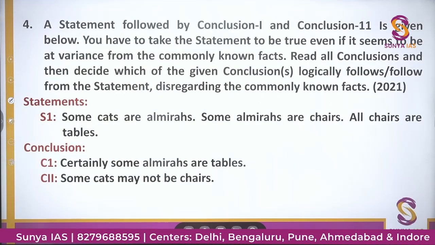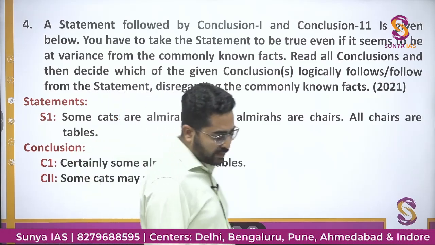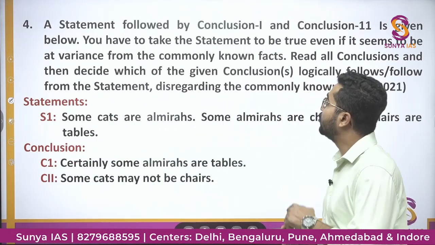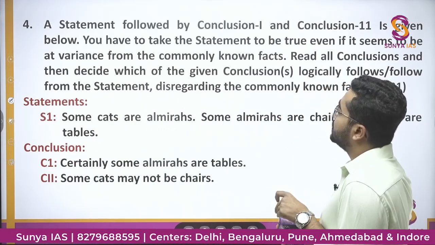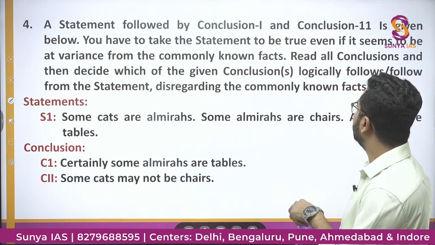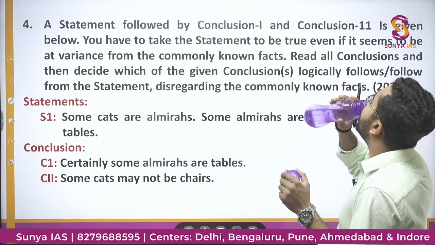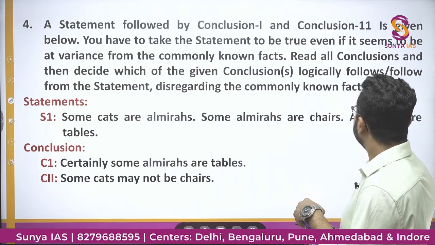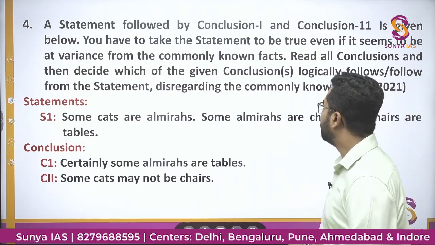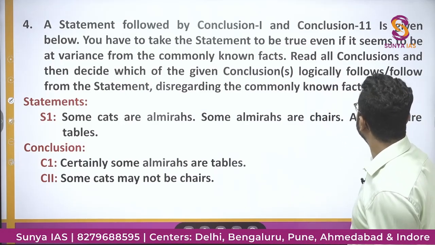The next question is also of the year 2021. And in this question, again the same kind of a statement is given. A statement followed by conclusion 1 and 2 is given below. You have to take the statement to be true even if it seems to be at variance from the commonly known facts. Read all the conclusions, which logically follow. ठीक है.